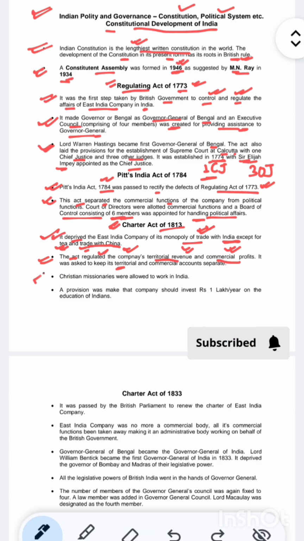Next point, Christian missionaries were allowed to work in India. Christian missionaries were allowed to work in India.